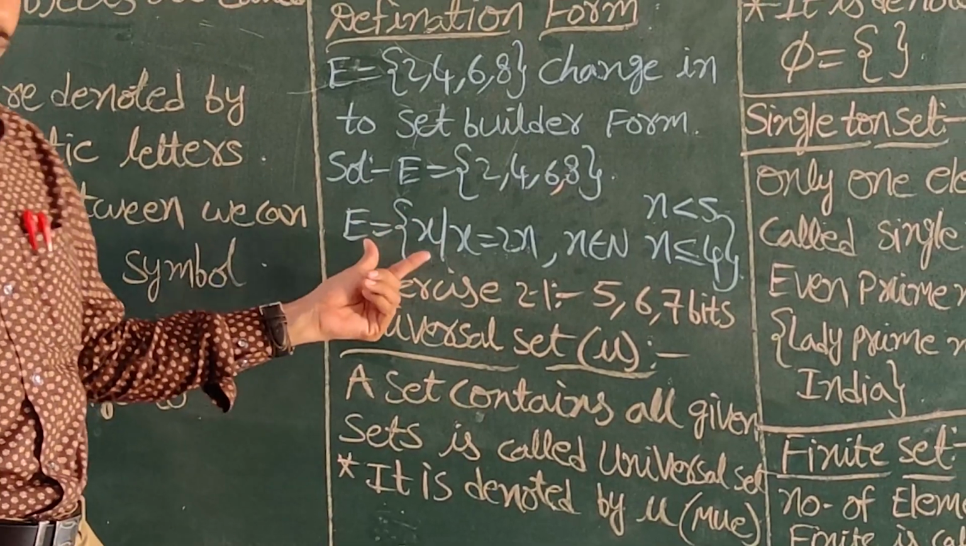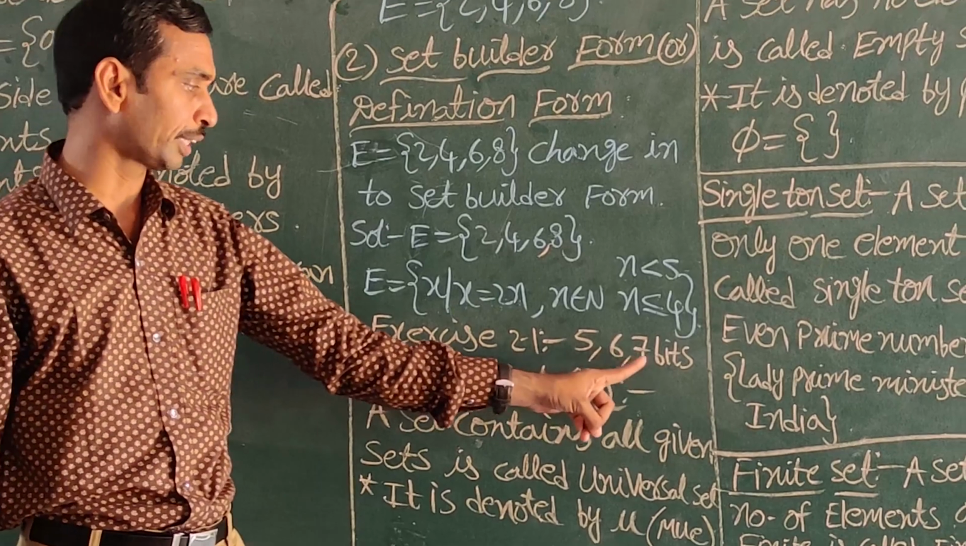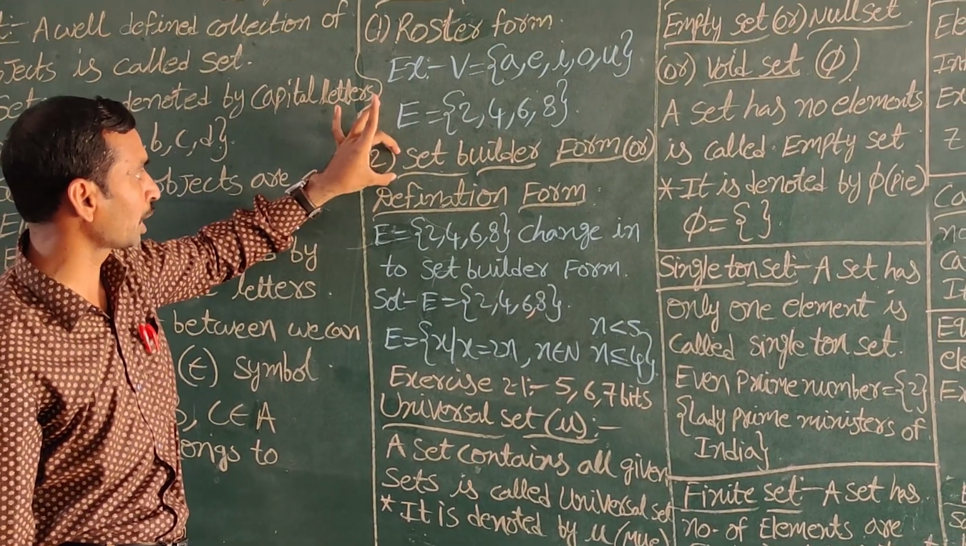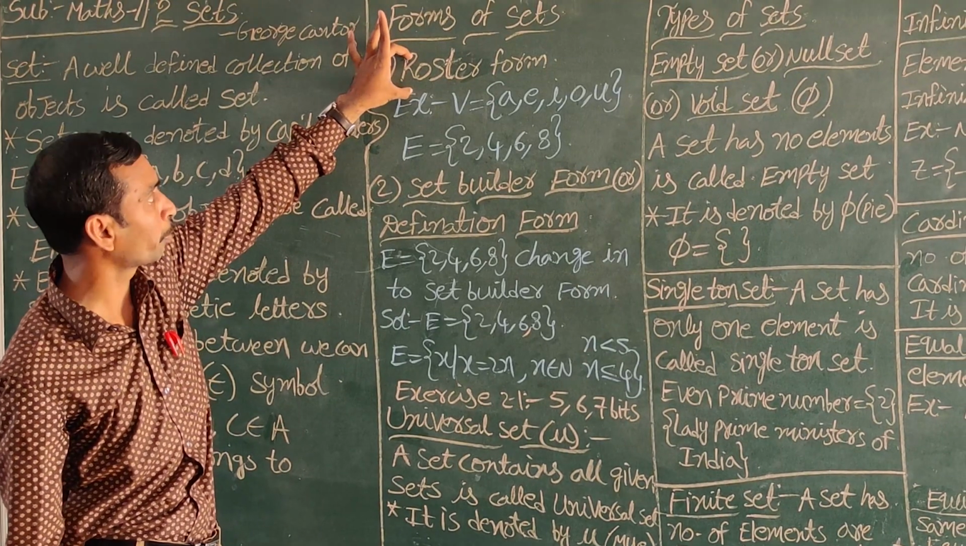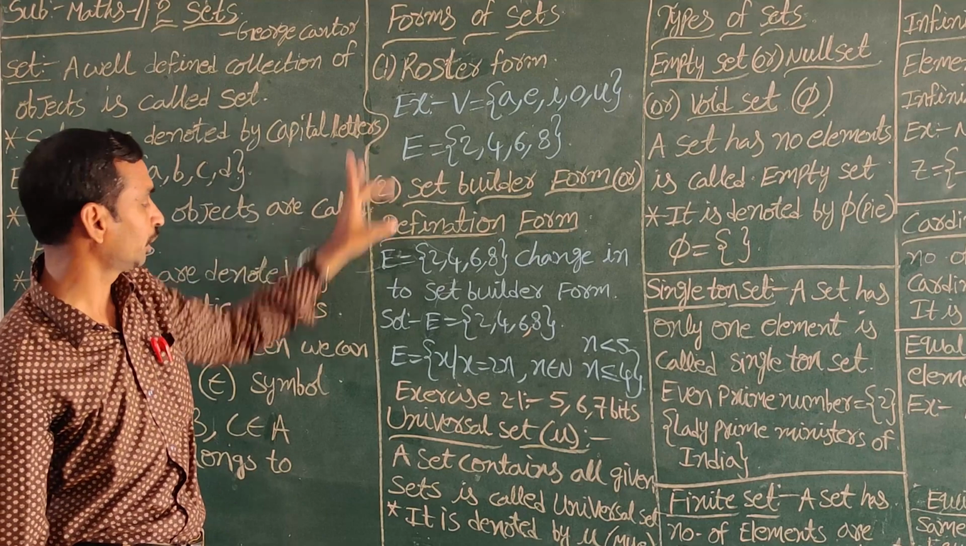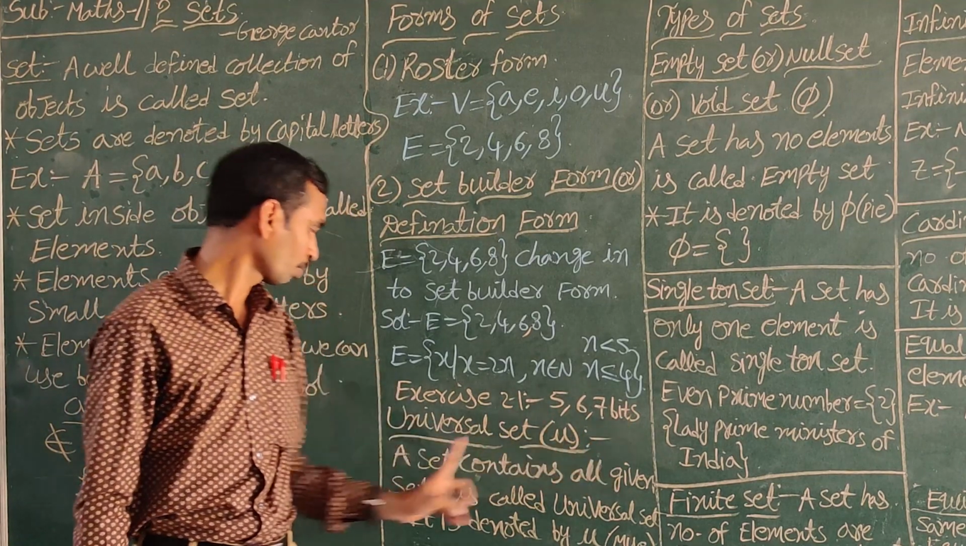Next, very important in the annual exam also: exercise 2.1, 5th, 6th and 7th problems. Here roster form is changed into set builder form, and set builder form into roster form. It is a one mark question. Every year they ask a one mark question. We must practice these problems: exercise 2.1, 5th, 6th, 7th problems.